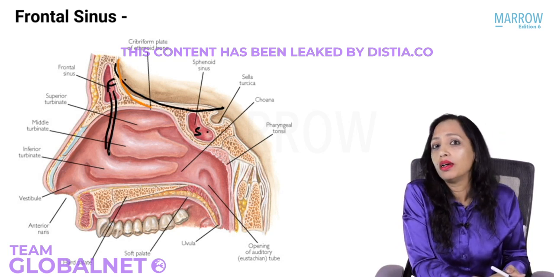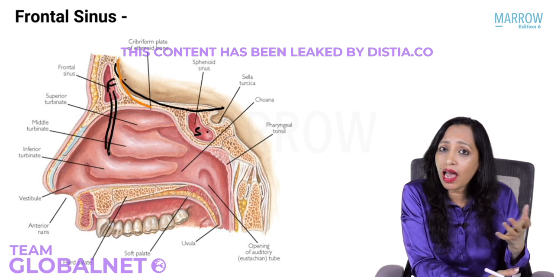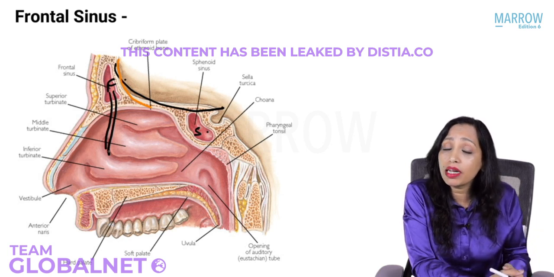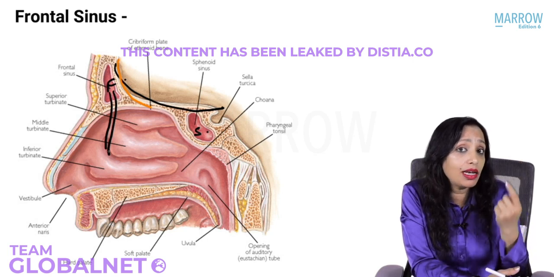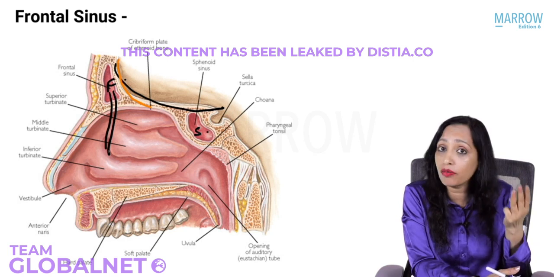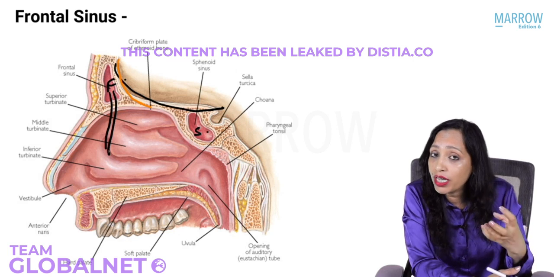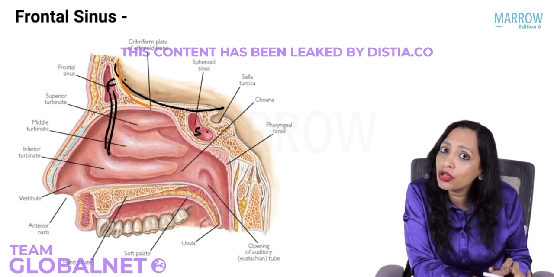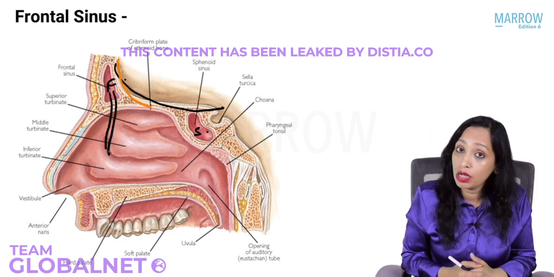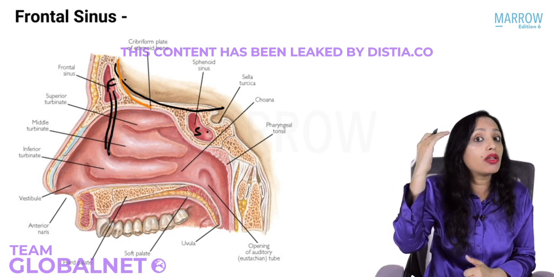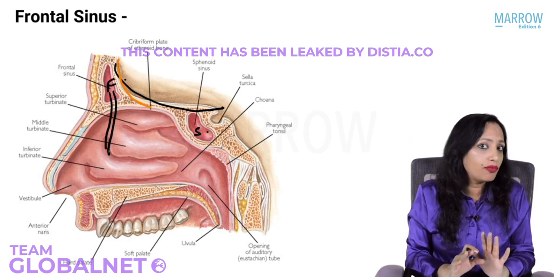Why not frontal? It opens in which meatus? Middle meatus, along with maxillary and ethmoid. Most common sinusitis is maxillary followed by ethmoid. In children, most common is ethmoid. They have a common drainage area. The maxillary, the frontal and the anterior ethmoid all have a common drainage area. Maxillary and ethmoid infection is so common, so if they have a common drainage area, will it not infect the frontal also? Yes, whereas the sphenoid opens in the midline, not affected by most of the conditions of the nose. It is opening in the roof of the nose somewhere. So the least common is the sphenoid. The least common is not frontal.